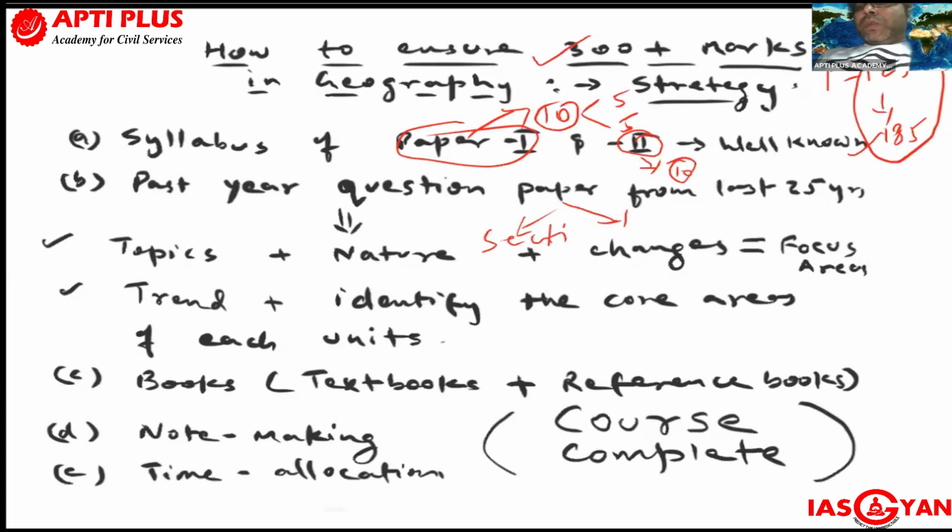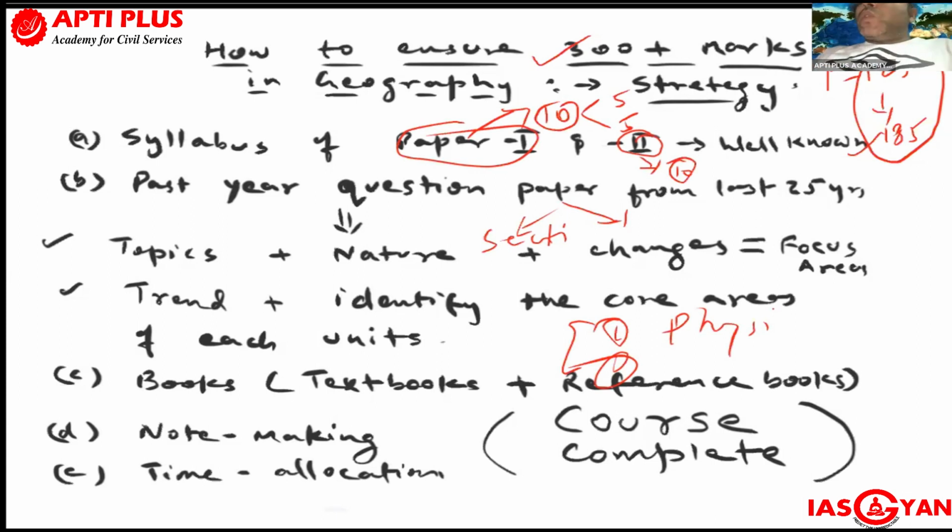So that means you have to prepare 3 aspects actually. One is physical geography, for the world concept. Second is human geography from the world point of view. Both are required in paper 1. And next is Indian geography.